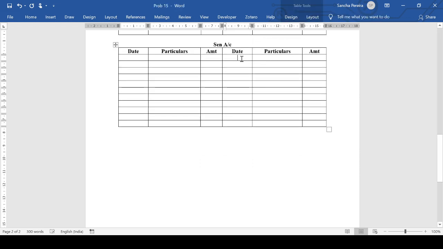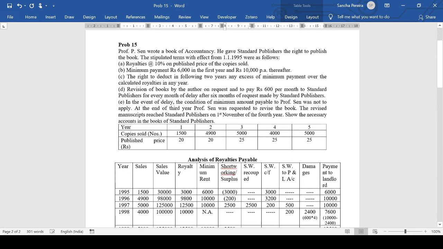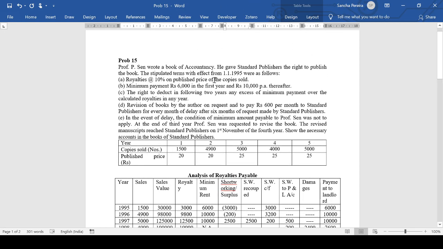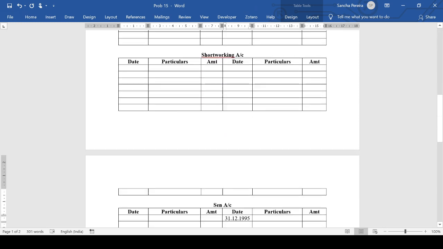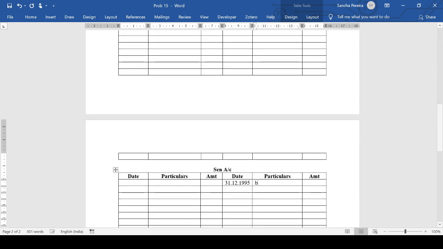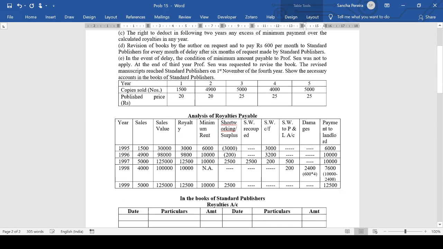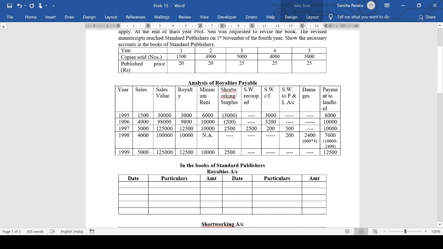So here we have 31st December 1995. The terms were stipulated with effect from 1st January 1995. Royalties are normally paid at the end. So by royalties and by short working. In the first year, the royalties are 3,000 and short working is also 3,000.